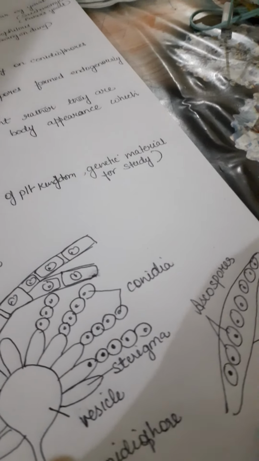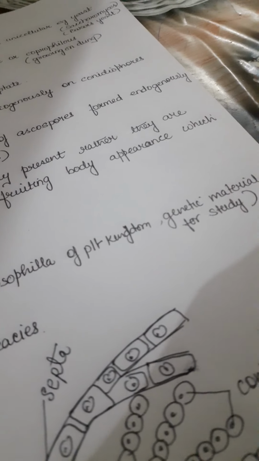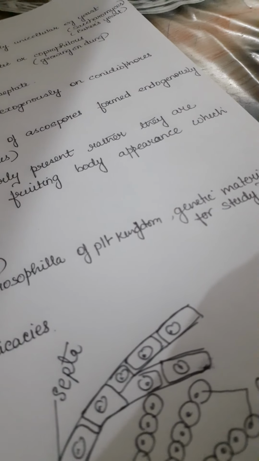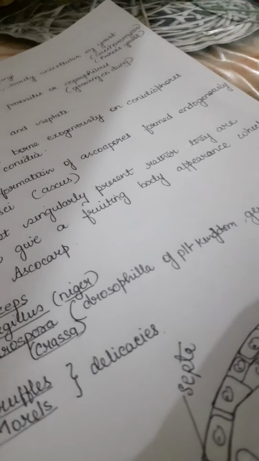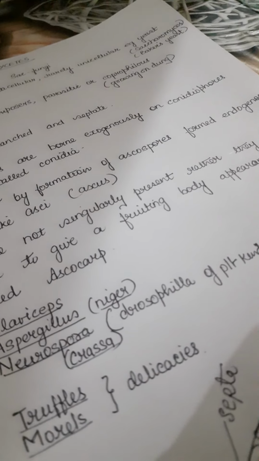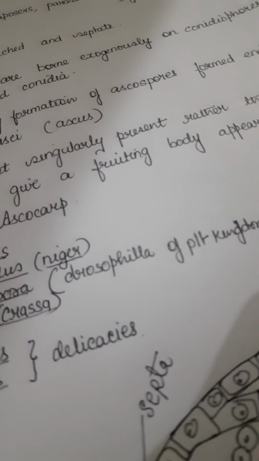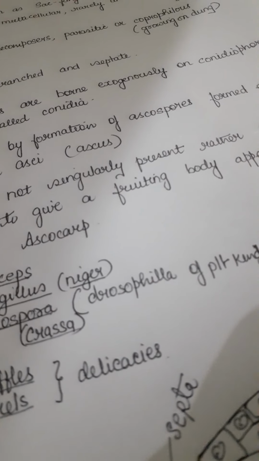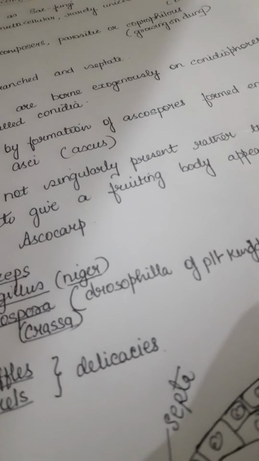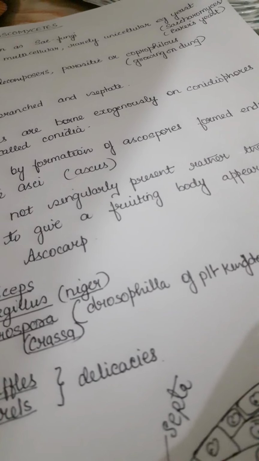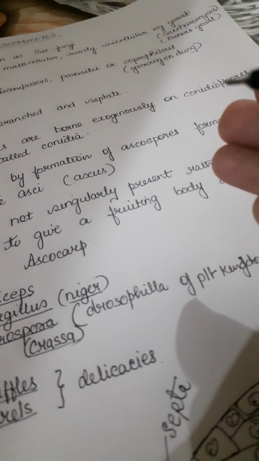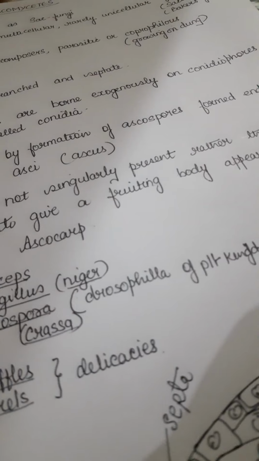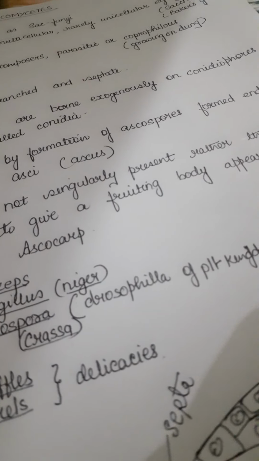So this is the fruiting body. This ascus is part of the fruiting body, and many of these asci can't be present singularly. They will come together in cluster form, and when you look at them, it will give you the appearance of a fruiting body. Of course, they are not fruits, but like fruits have seeds that can grow further, these asci also have ascospores which can give rise to hyphae later on. So that is why they are compared to a fruiting body.